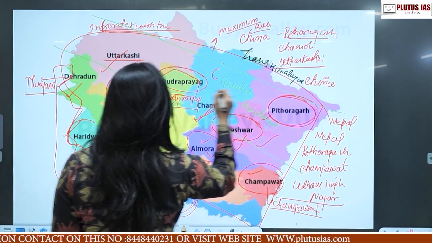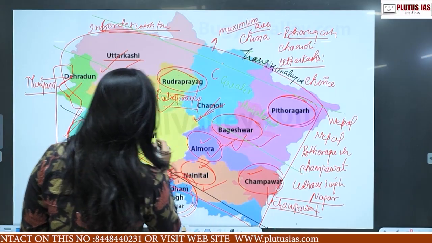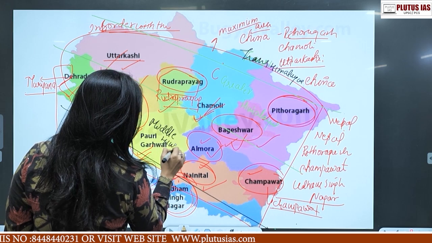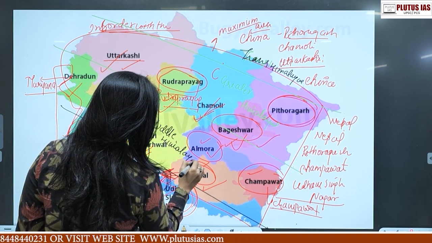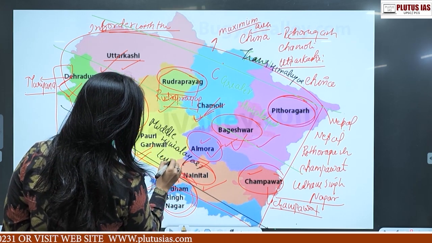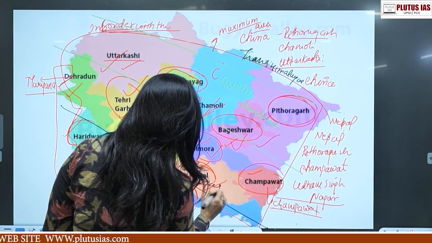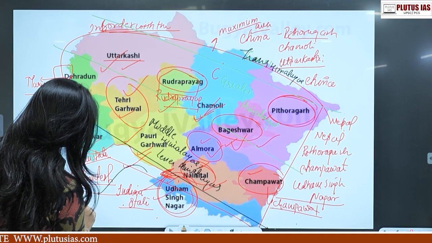The major portion is covered by the Middle Himalayas, also known as the Lesser Himalayas. And the lowest portion is covered with the Shivaliks.